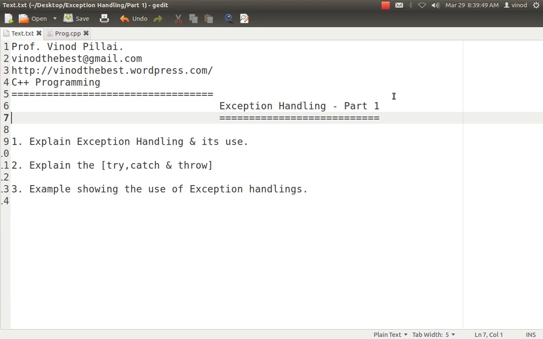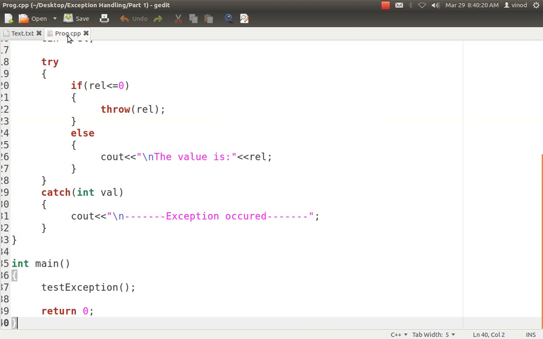Okay, so I have cleared the three things. Try is a block where you expect some error may occur. Throw: if some error has occurred, you want to jump from there and take necessary actions, so you use throw. Yes, definitely we can use it for rethrowing concepts, which will be explained in my next sessions. But next comes the catch. If you throw from there, someone needs to catch, that is the catch block, which will catch it and take necessary steps. So let's start with an example and try to understand this in more detail.